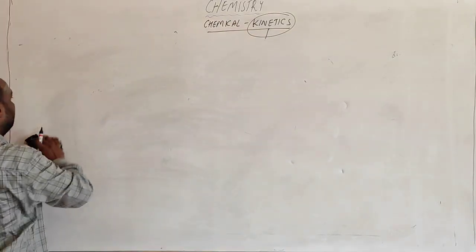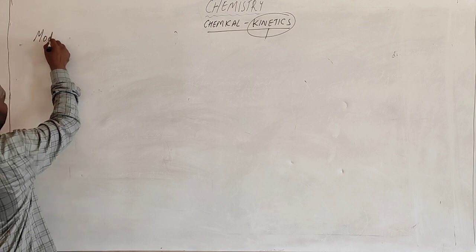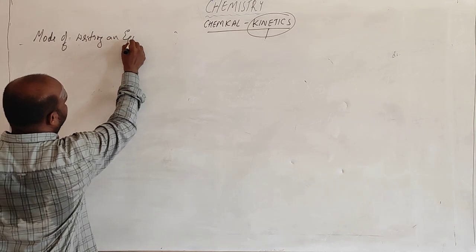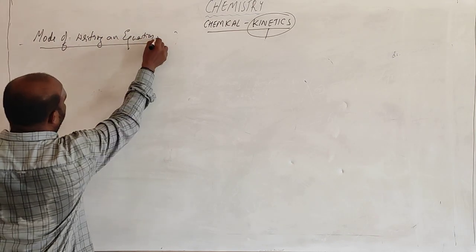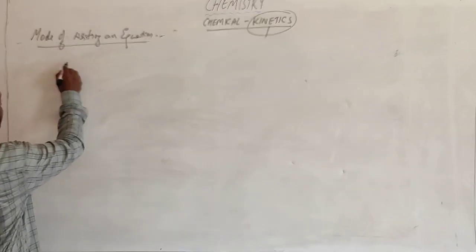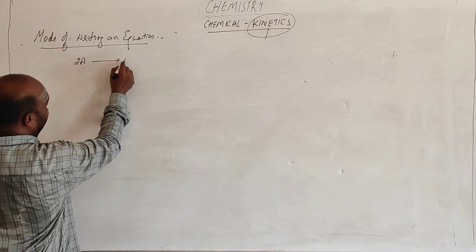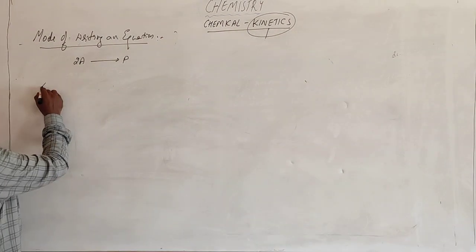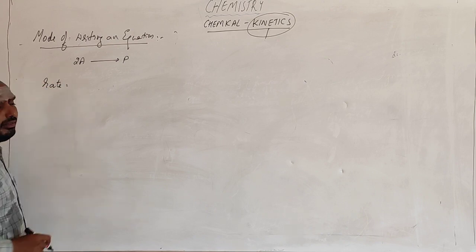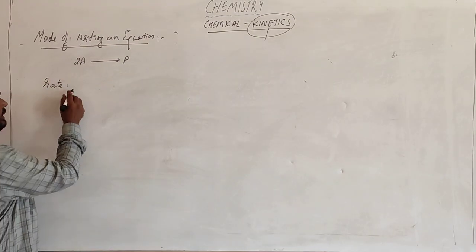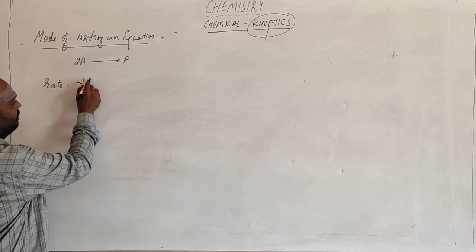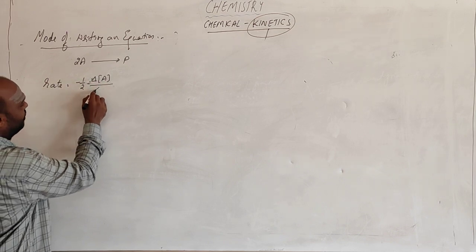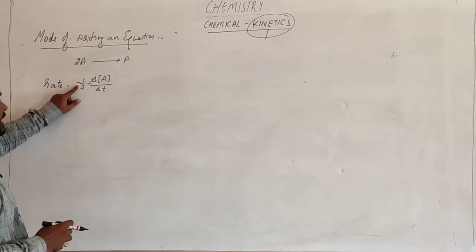Suppose we take an example of the mode of writing an equation. Let me take a reaction: 2A getting converted to product. How to write the rate of reaction for this? Rate is always written for one mole, and rate is written as minus 1/2 times the change in concentration with respect to the change in time. So we are writing a minus symbol here.